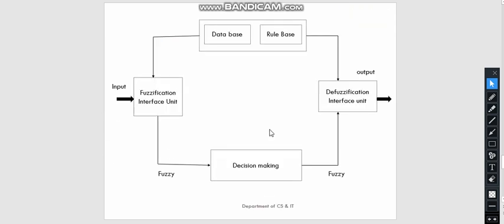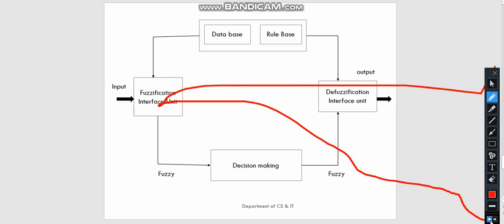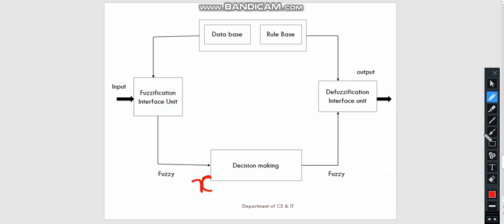Now let's see the block diagram of the fuzzy inference system. Here this is a fuzzification interface unit from where we provide the input, and this is your knowledge base which consists of a database and a rule base.